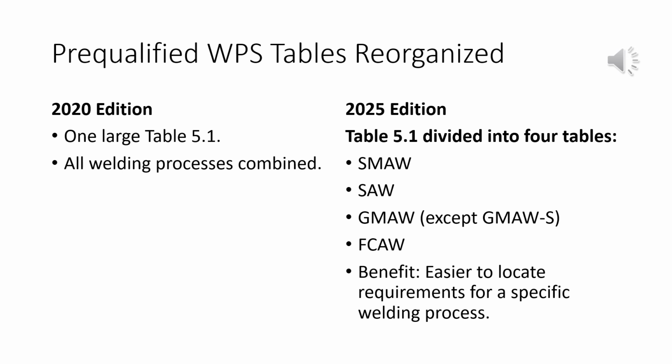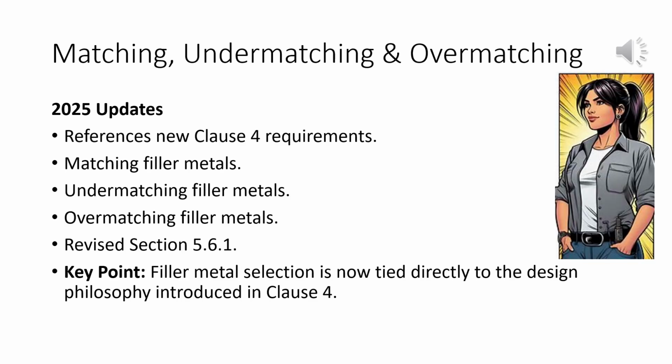It makes the code easier to navigate, reduces the chance of reading requirements that don't apply to your process, and makes developing a pre-qualified WPS much more straightforward. Matching, undermatching, and overmatching. Another important change is that Clause 5 now adopts the filler metal terminology introduced earlier in the code. Instead of simply talking about filler metals, AWS consistently uses the terms matching, undermatching, and overmatching.